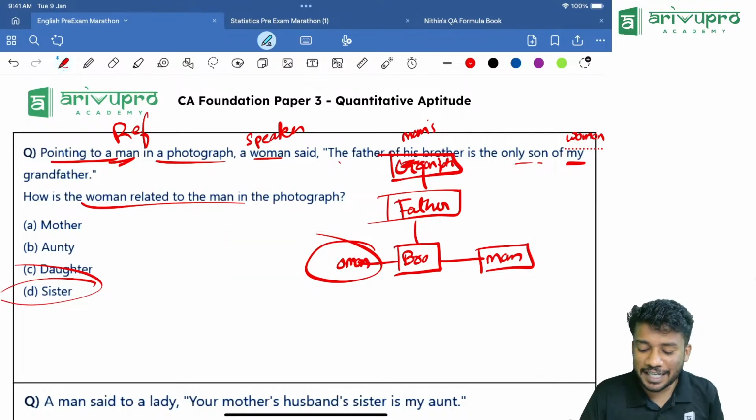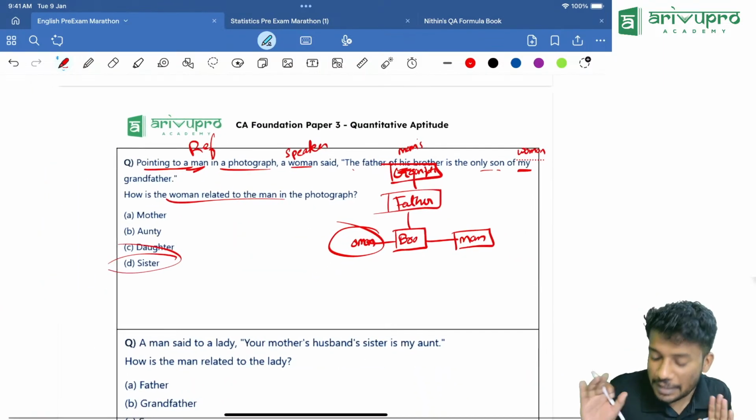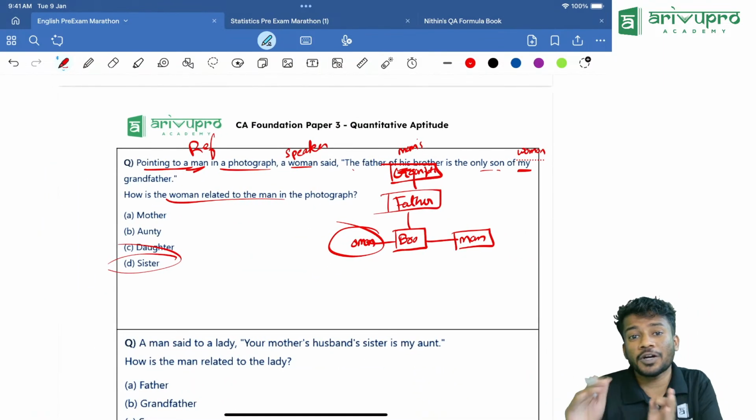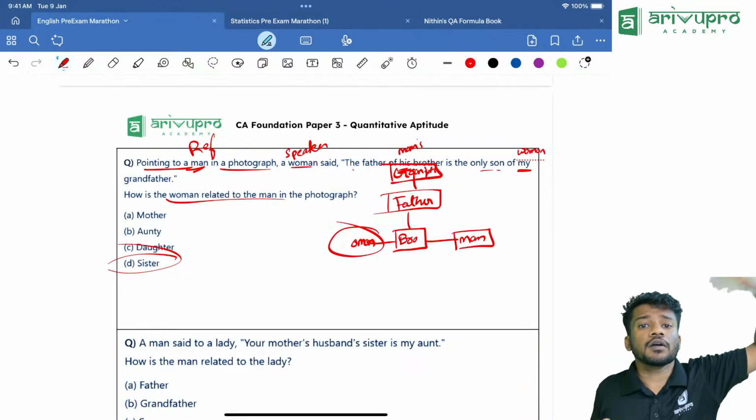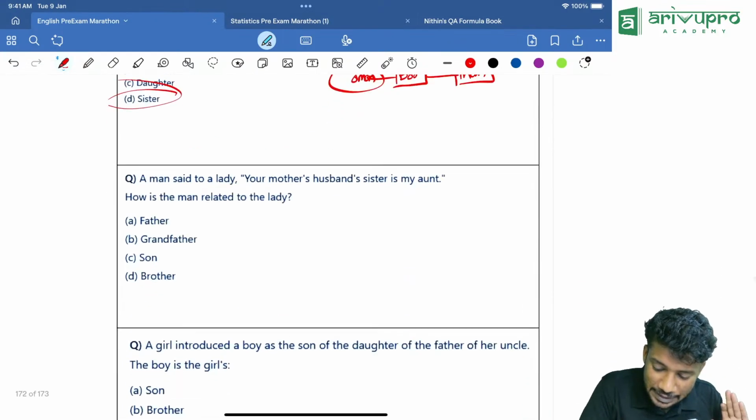Did you understand how to decode? Everyone, are you catching up? Please tell me if it is there or not. If the right hand side is not working out, go from the left hand side. That is the easiest method.